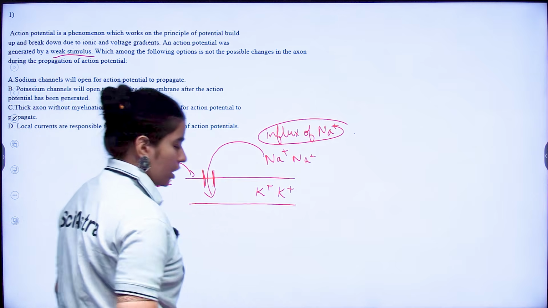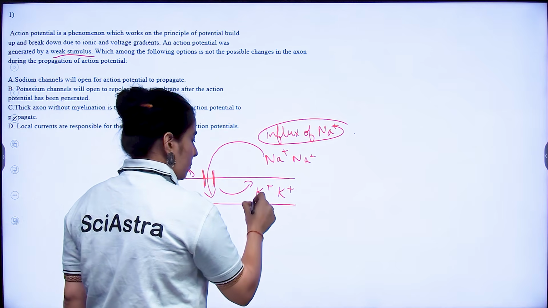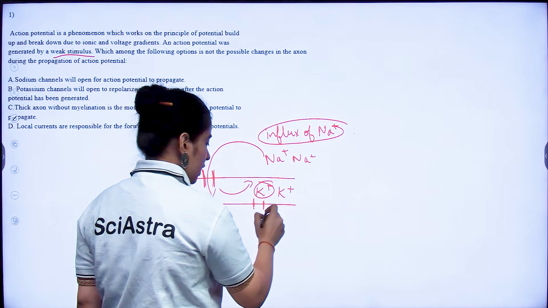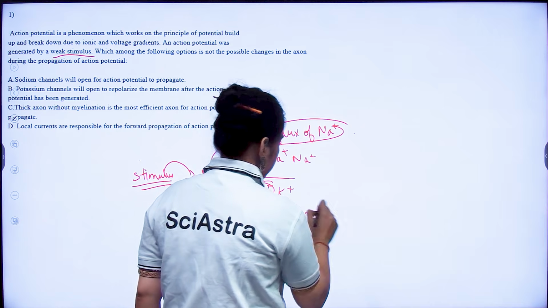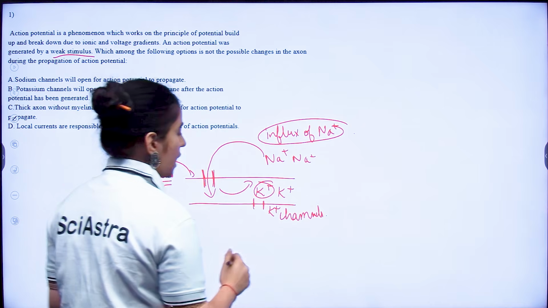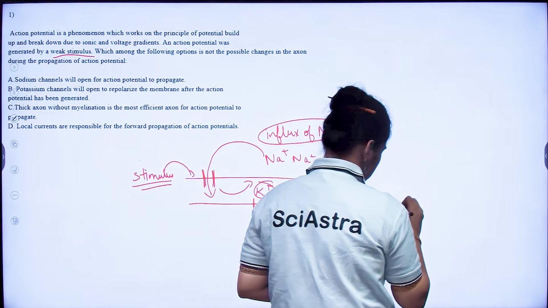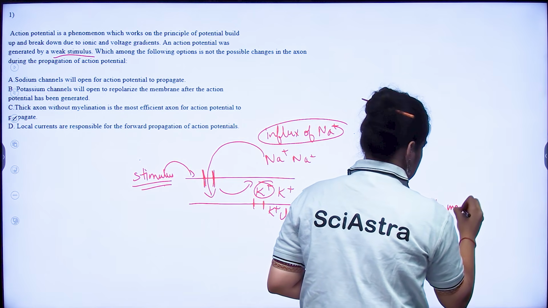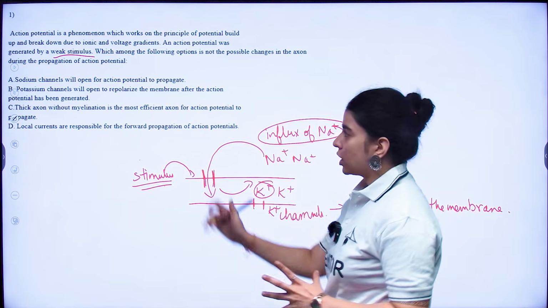After that, once your stimulus has moved further, what happens? To repolarize the membrane, your voltage gated potassium channels open, so that they can repolarize your membrane and bring it back to your resting state. So let's look at the options.